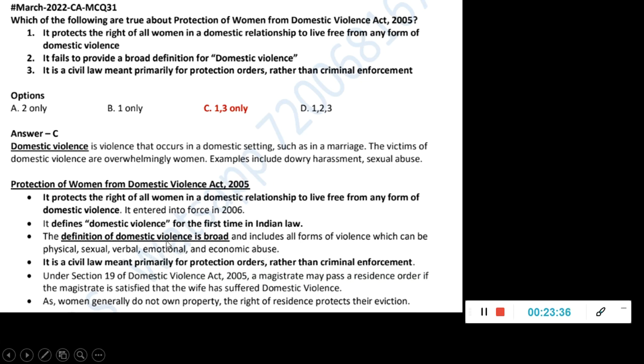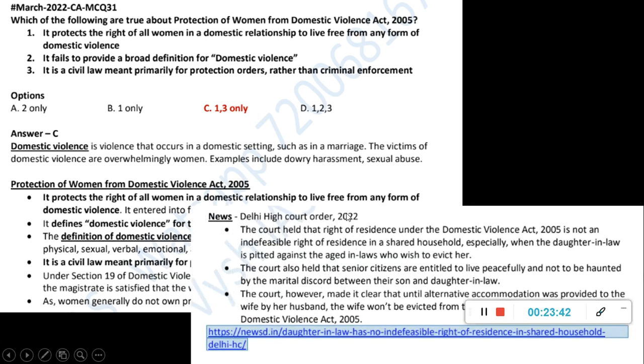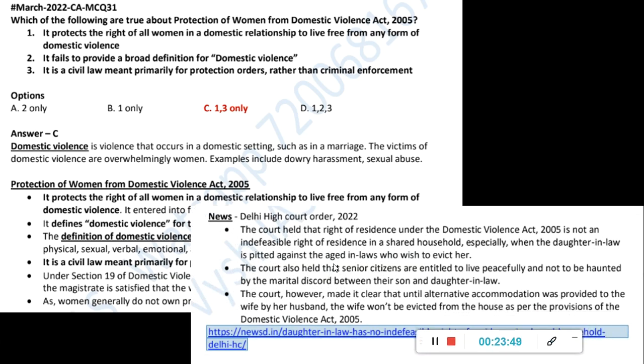Okay, it is primarily for protection orders, rather than criminal enforcement. So again, one Delhi High Court order was there, related to this daughter-in-law and these parents-in-law, some problem was there. So one judgment came. So whenever a judgment comes, UPSC will not ask you about this judgment. Okay, maybe in mains or interview they'll ask, but in prelims they'll ask you about that particular act, the Domestic Violence Act, and that is what we have given here.